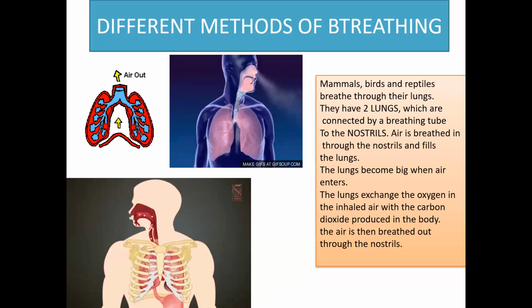Some animals breathe through lungs. Mammals, birds, and reptiles breathe through their lungs. They have two lungs which are connected by a breathing tube to the nostrils, the breathing holes in the nose. Air is breathed in through the nostrils and fills the lungs. The lungs become big when air enters.